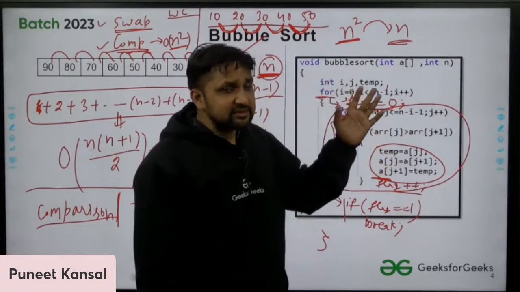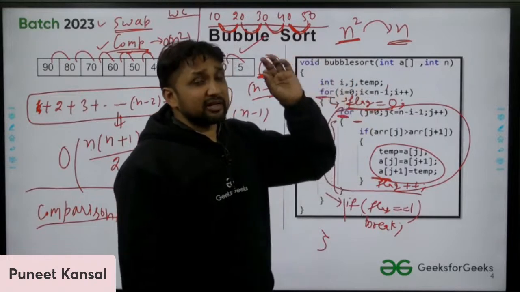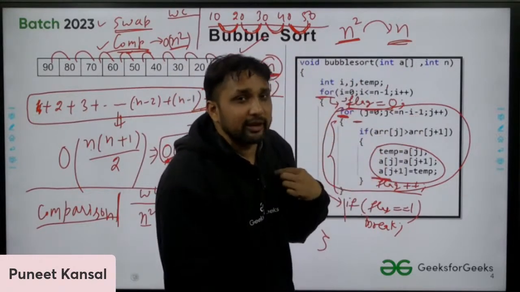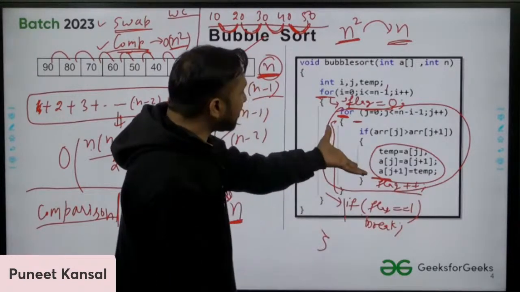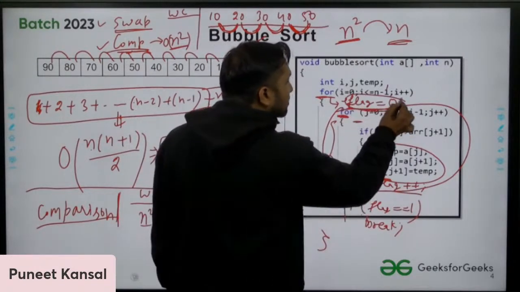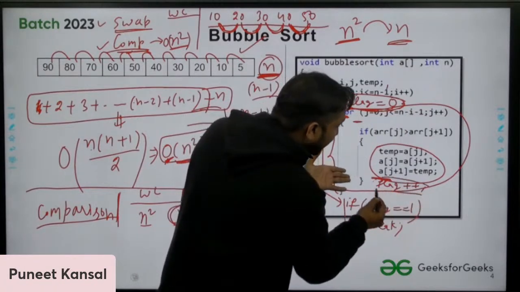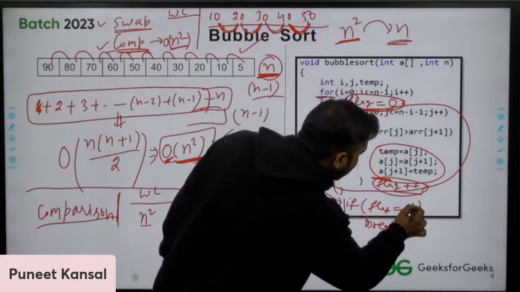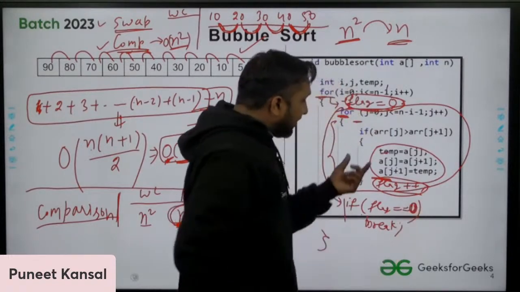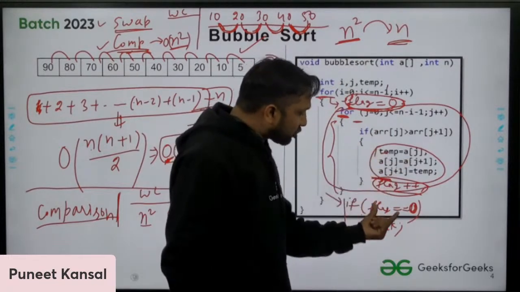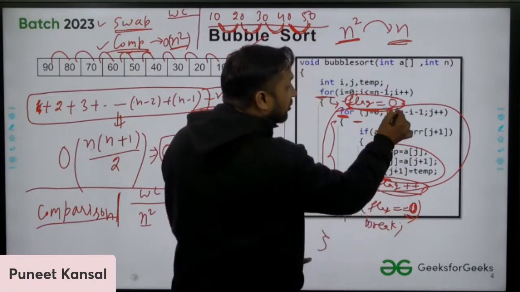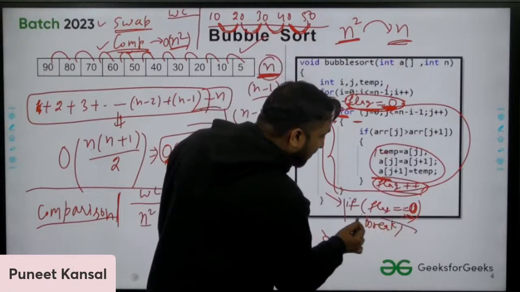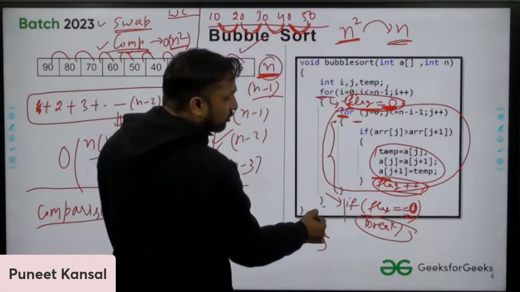Otherwise, if we are not making even a single swap, if we are making 0 swap, then we are sure that the array is already sorted. And this is what we are doing. We are setting a flag value to 0, and incrementing it if a swap is occurring. If a swap is not occurring, then the flag value will remain 0, and we will come out of the outer loop also.